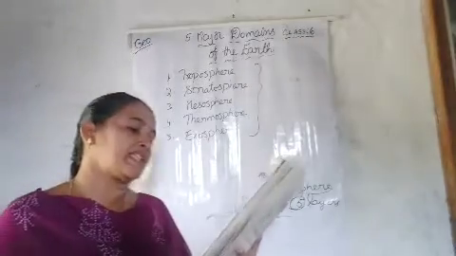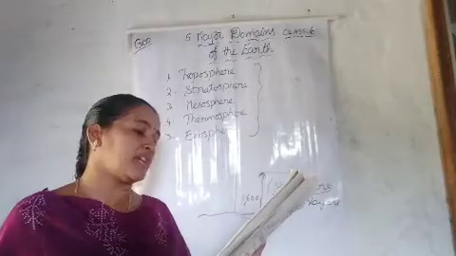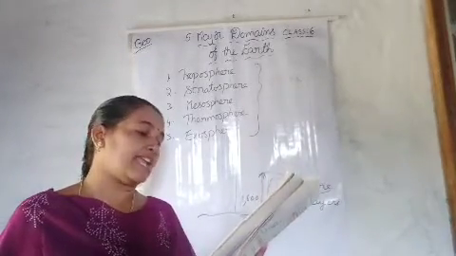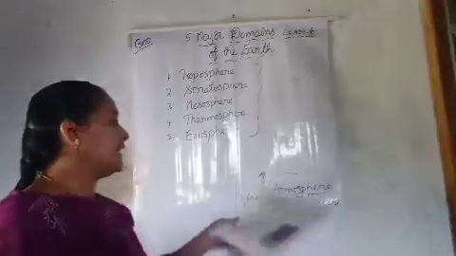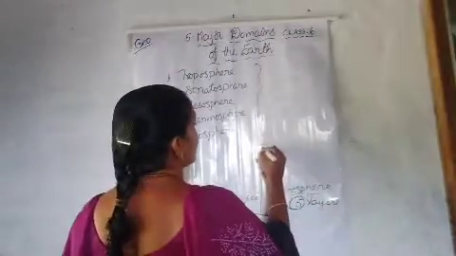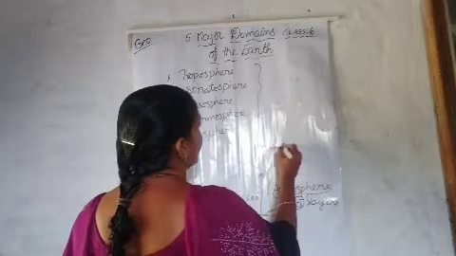Now, the atmosphere is composed mainly of nitrogen and oxygen, which make up about 99% of clean dry air. So this complete atmosphere is combined with nitrogen and oxygen.